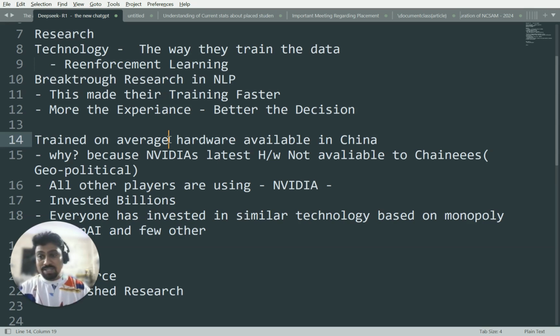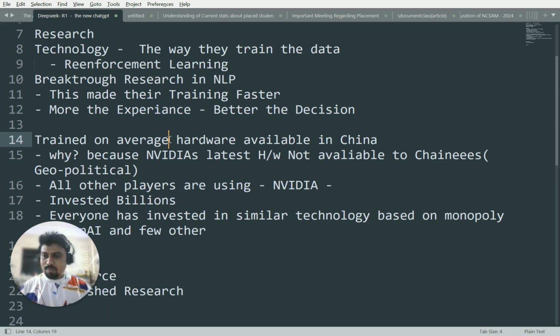And NVIDIA's top-tier hardware was not available to Chinese companies because of geopolitical reasons. DeepSeek just tried to run their model on the hardware available in China, and by doing that, they achieved better results than what people were running on the latest NVIDIA technology, which costs 100x more.